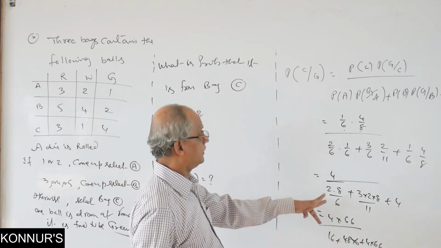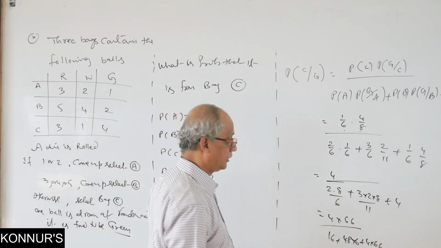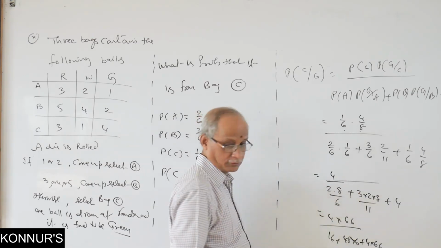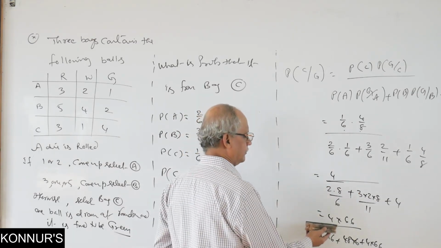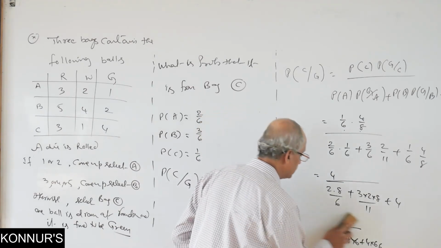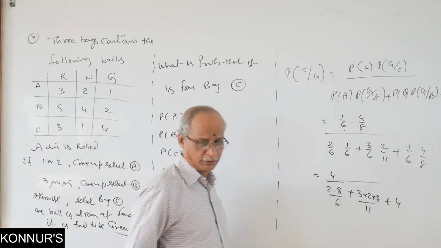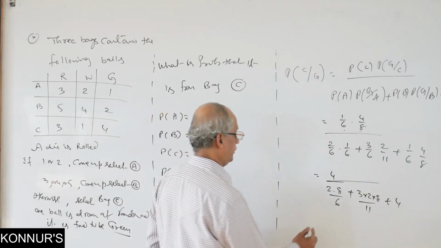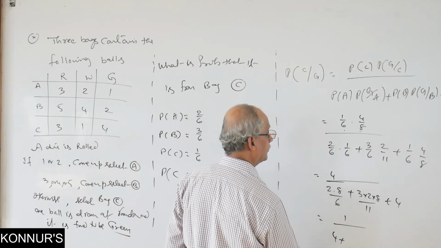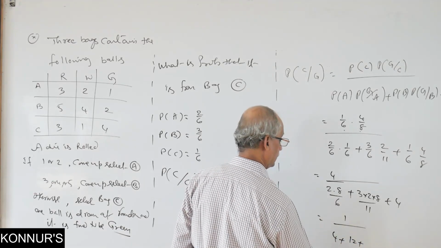In case further if you modify, your development is important. Basically you can cancel 4. Big number, don't go for a final direct blind calculation. You see here, entire 4 is common. Cancel 4 overall, in the space 1 by 4 plus 12 plus 1.